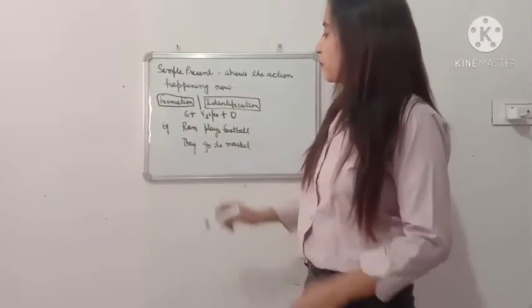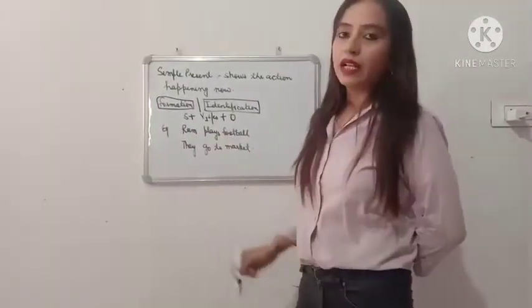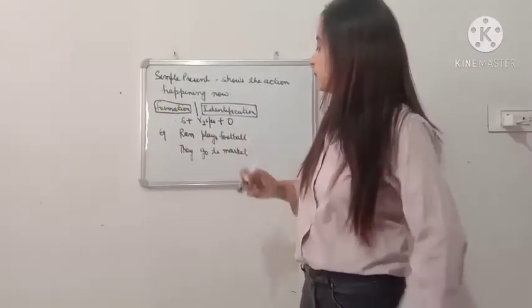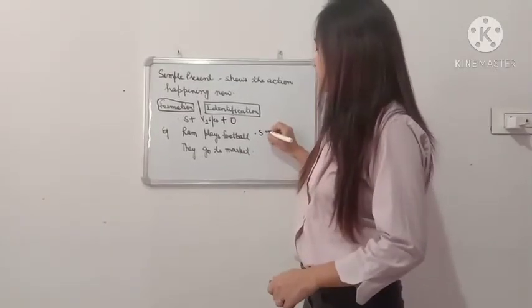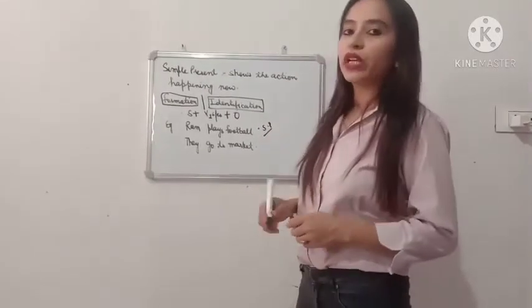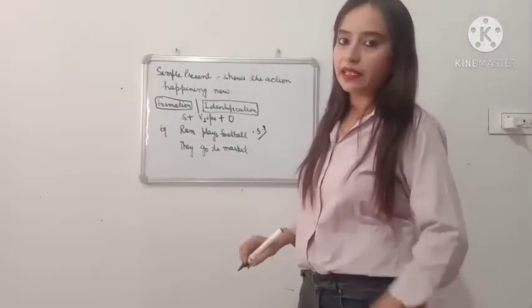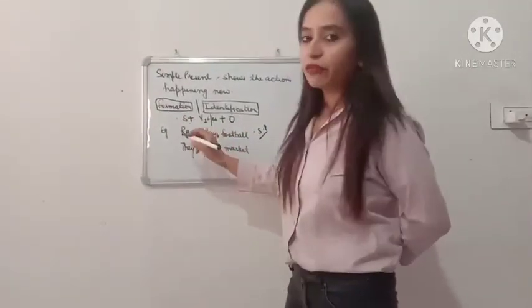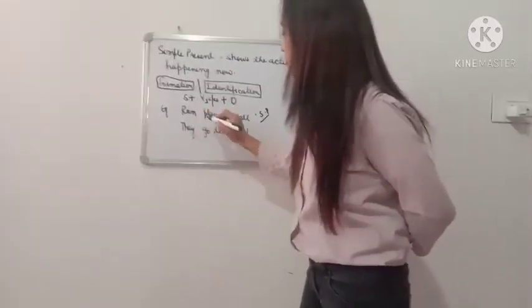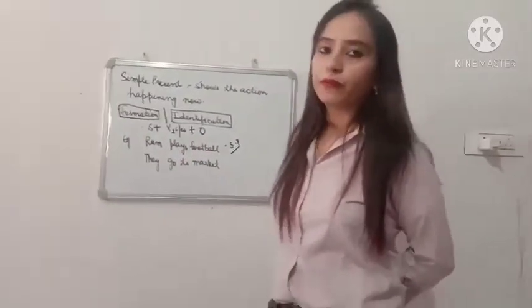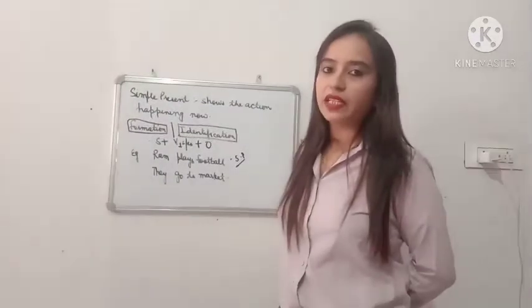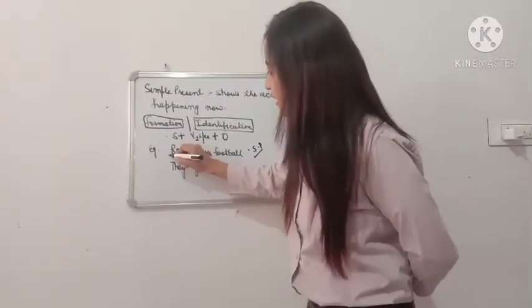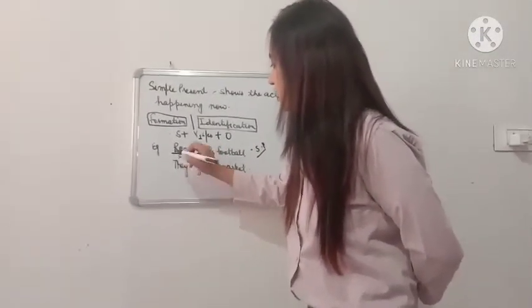Let us see the example. Ram plays football. Ram plays football is a simple present tense. How can you say it is a simple present tense? Let us see the formation of the sentence. Ram plays football. So identify what is the subject in this. Of course it is Ram. Ram is our subject.